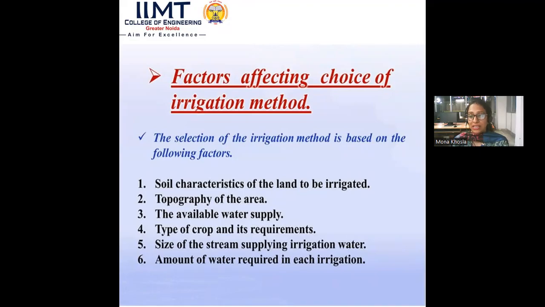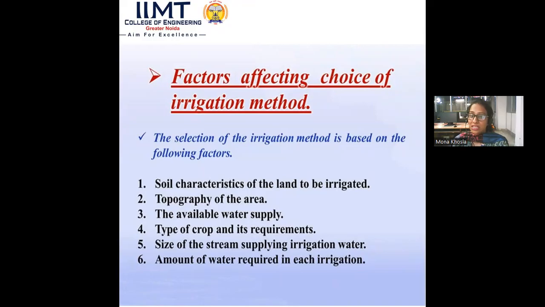Then the type of crop and its requirement. There are 2 crop seasons in India: the Rabi season and the Kharif season. Rabi is the winter season, which requires less water, and Kharif is the summer season, which requires more water. For example, rice is a Kharif season crop and wheat is a Rabi season crop. So the water requirement for Rabi crops is less than for Kharif crops, and accordingly we have to choose the methods of irrigation.